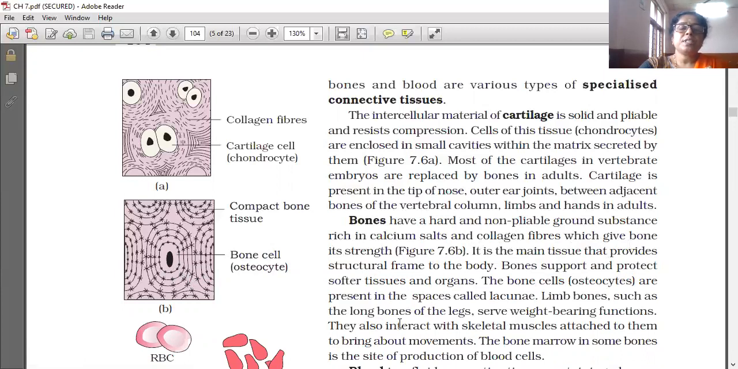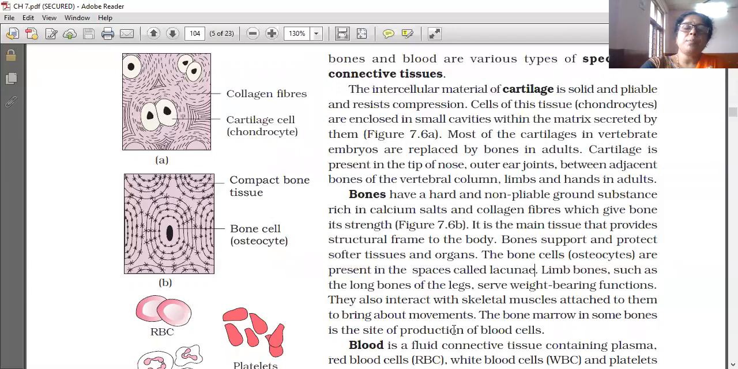Limb bones, such as the long bones of the leg. Limb means the leg. Long bones of the leg serve weight-bearing functions. They also interact with the skeletal muscles and attach to them to bring about movements. The bone marrow in some bones is the site of production of blood cells.